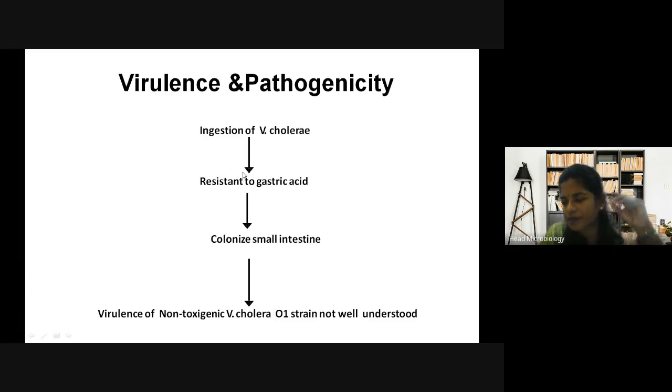So once it goes inside, what happens? When it reaches your intestine, what happens? Who will tell? I just now told you all. Once the Vibrio cholerae is ingested, what happens? It is there in front of you, John.